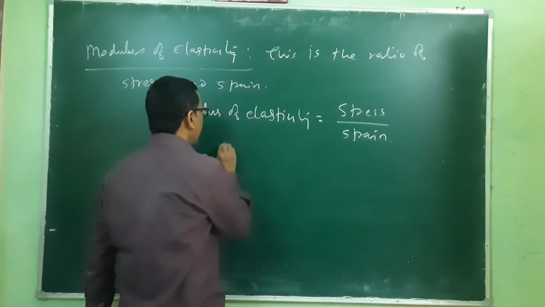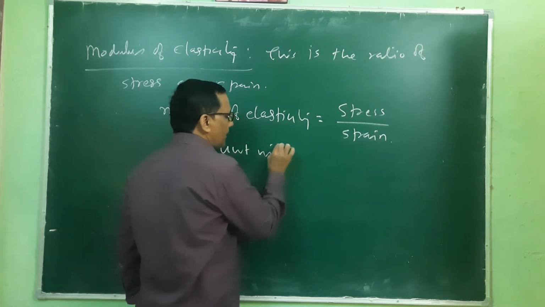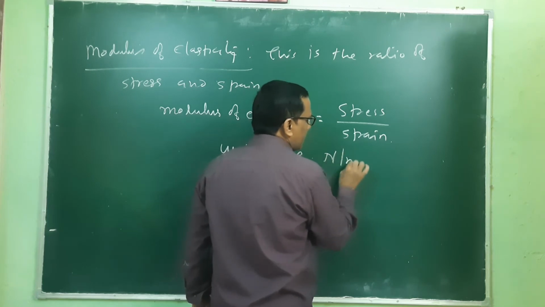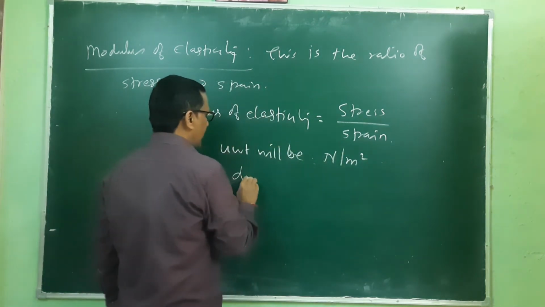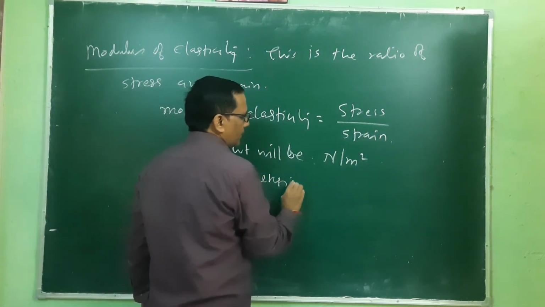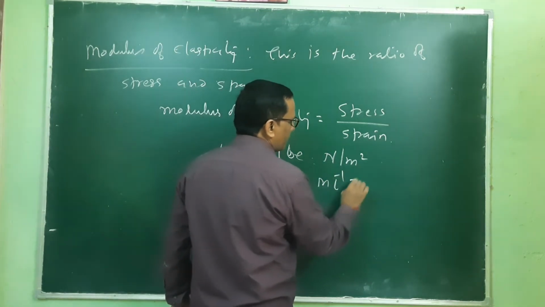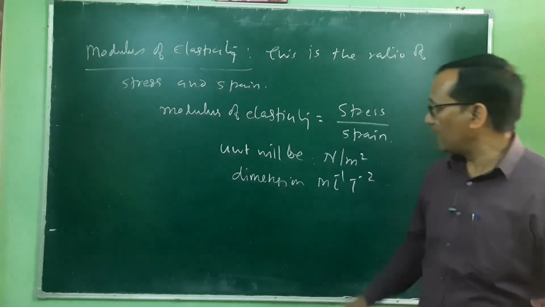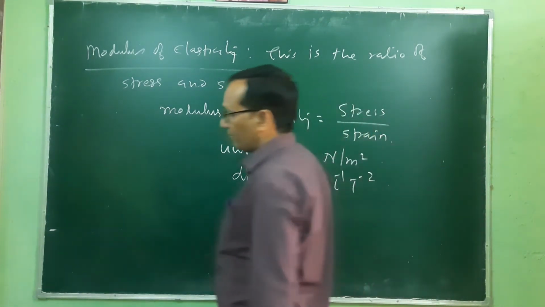So the unit will be Newton per meter square, and the dimension is M L inverse T minus 2, similar to pressure or stress.